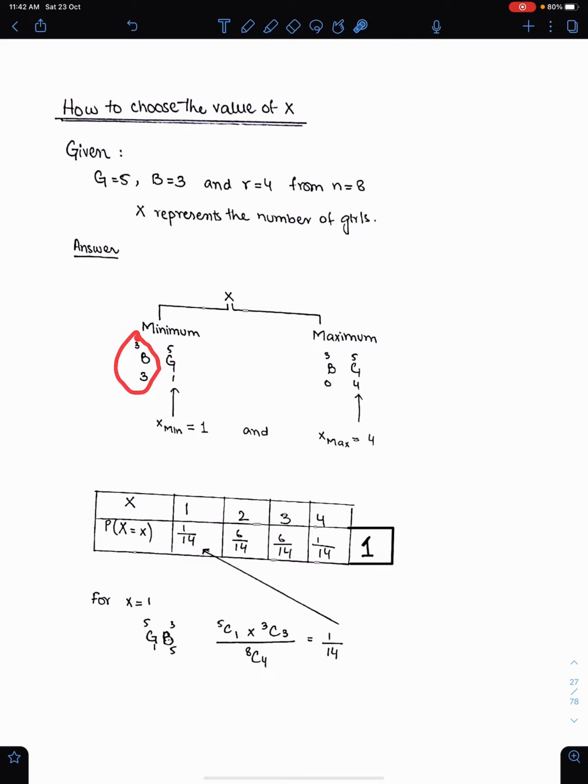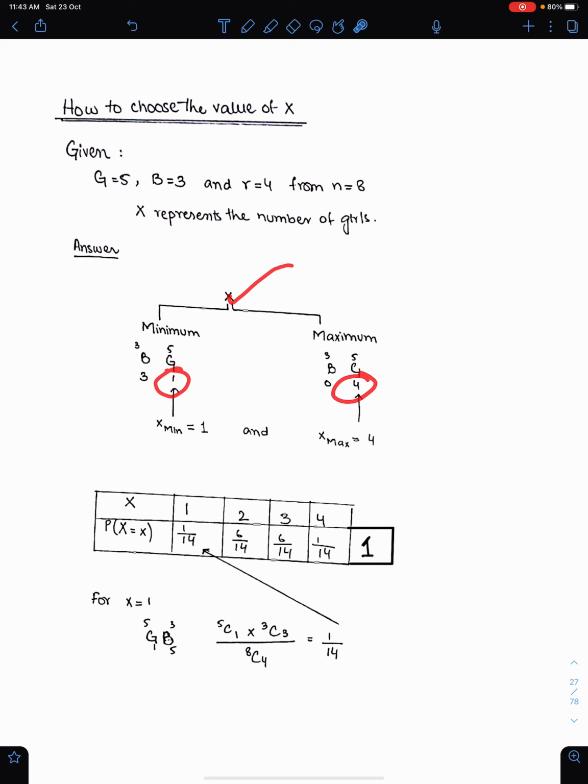Since there are 3 boys and we have to select 4 students, we must have 1 girl, because altogether we need 4. So the minimum value of x is 1. What if we had 4 boys? Let's suppose we had 4 boys. Then we could have 4 boys here and no girl here. Since boys are 3 and the requirement is more than the number of boys, we must have at least 1 girl. So this is the minimum value of x and this is the maximum value of x.